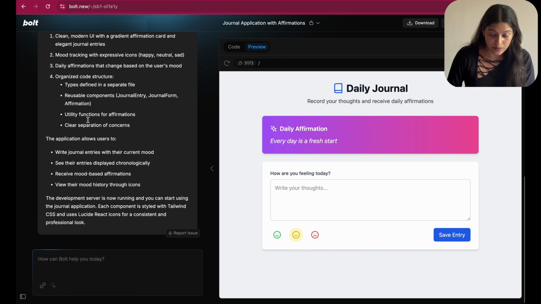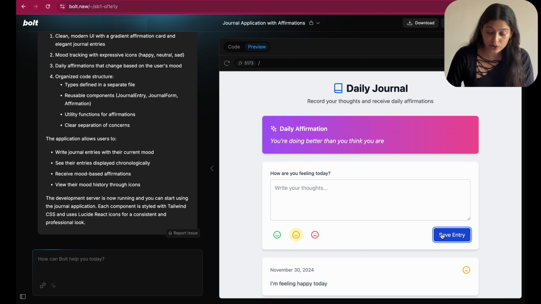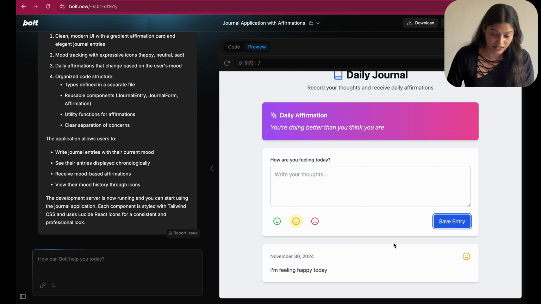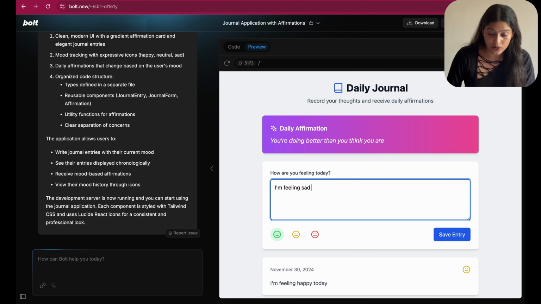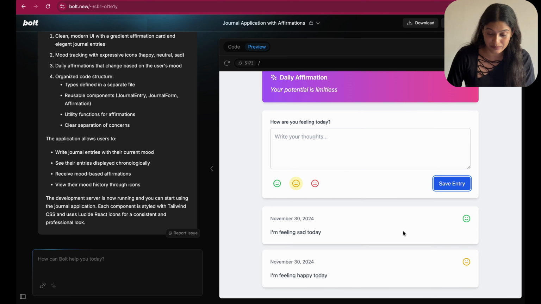I can see the initial positive affirmation. Every day is a fresh start. Let me try adding a few entries and see how the affirmations change. I'm feeling happy today. The affirmation updated to "You're doing better than you think you are." I'm feeling sad today. The affirmation is now "Your potential is limitless." I really like how the affirmations are dynamically changing based on my entries.